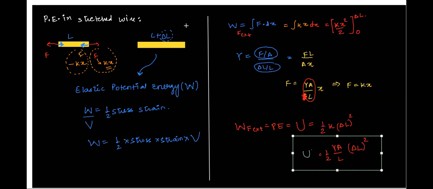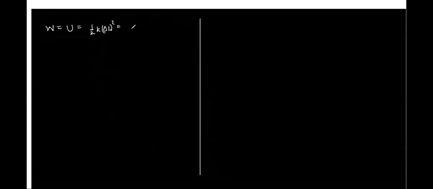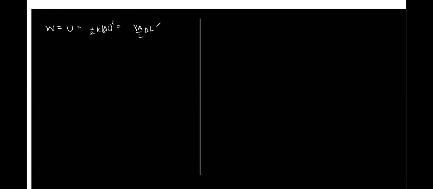Now, there are some expressions that you all need to remember. Quickly writing them here and transitioning to the new topic. So that is how we define work done by the external force, which is stored as potential energy of the longitudinal bar. We got that as half K delta L whole square, and we wrote K value as YA by L, into delta L times delta L, and this is half.